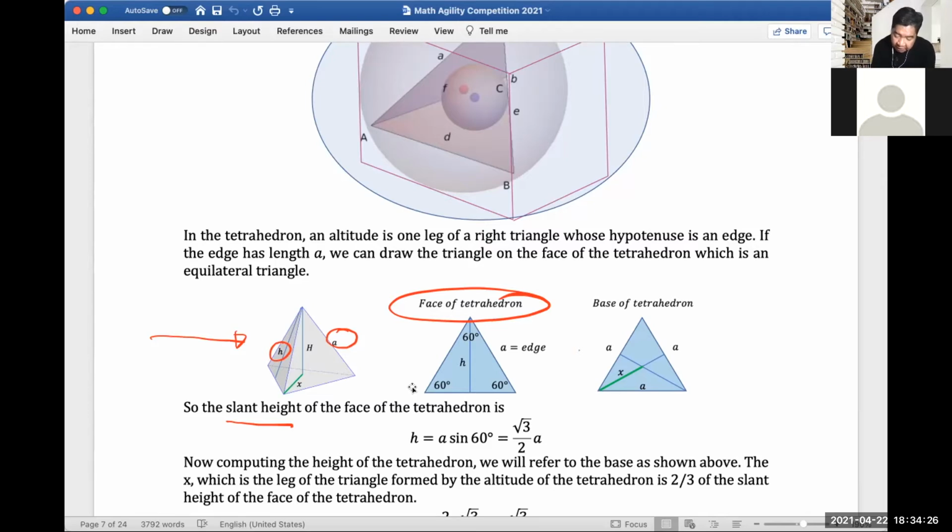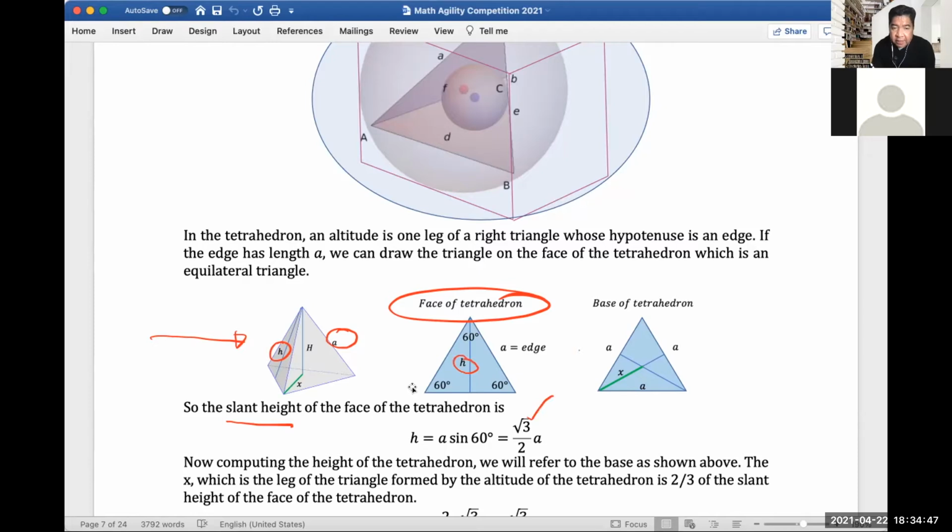My h is this h here, the height. We are solving for h, so h over a, or h equals a sine 60 degrees, and sine 60 degrees is square root of 3 over 2, right here.